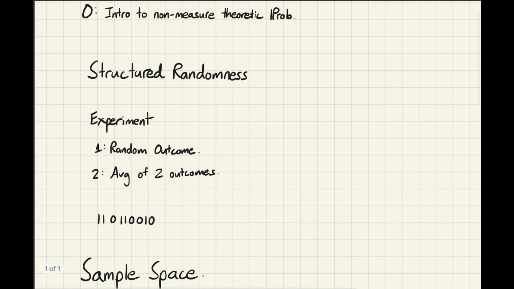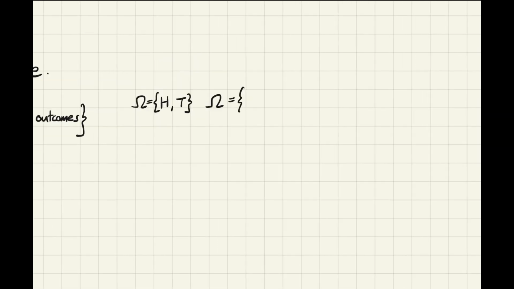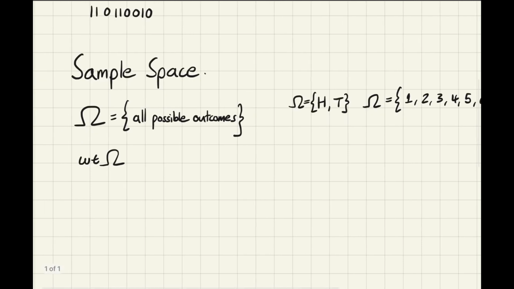The first thing I'm going to discuss is something called sample space. To be clear, structured randomness is just an assumption we're making about the world so that we can actually study probability. Sample space is something very concrete we want to start defining. We usually denote it as omega. Omega is the set of all possible outcomes. If we take an element of this set, it could represent just one realization. For example, rolling dice, omega equals 1 all the way through 6. So that's what a sample space is.